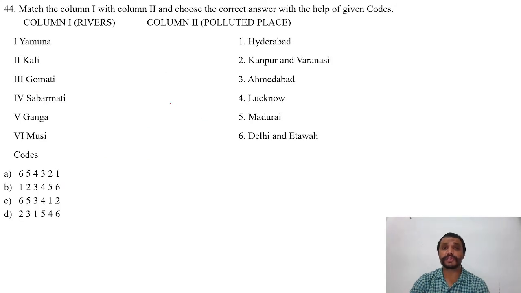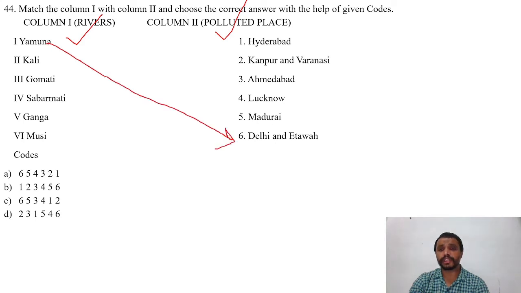Now the next question is, match the following. On one side we have rivers, in the second column we have polluted places. Yamuna is mostly polluted in Delhi and Etawah.